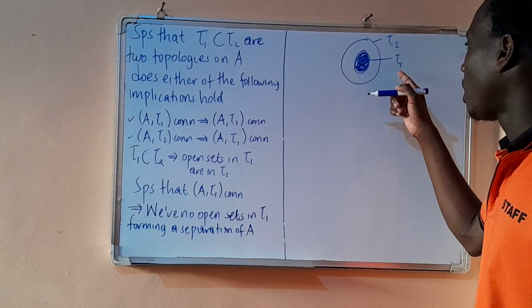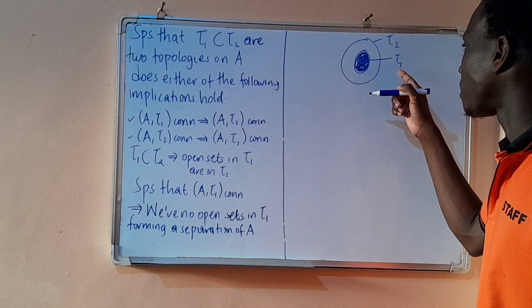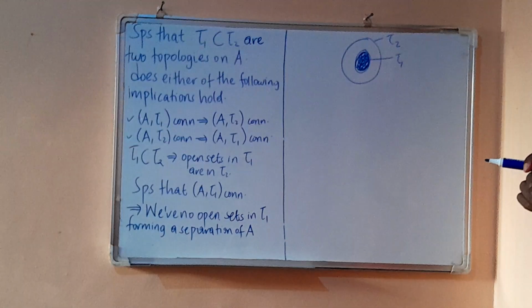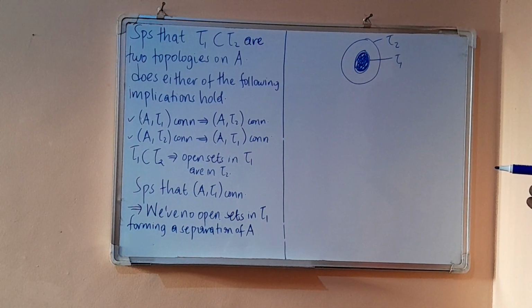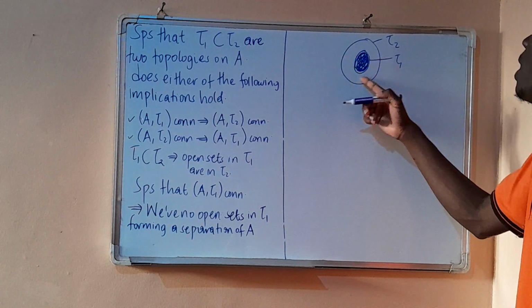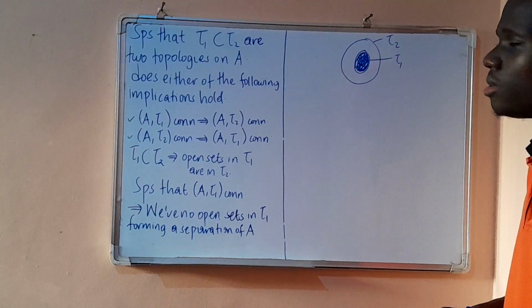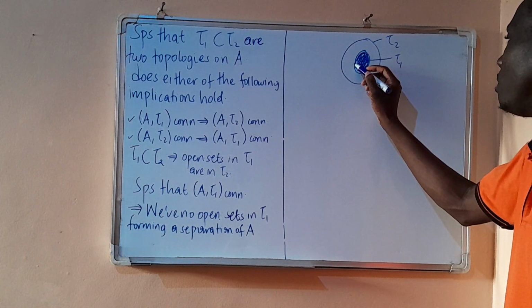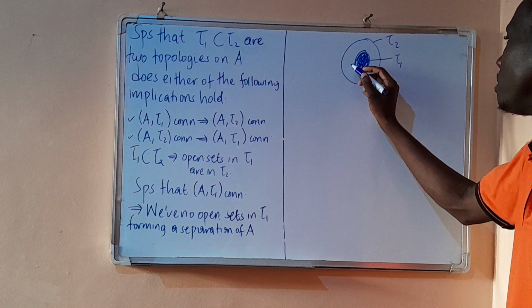Tau 1 cannot have open sets which separate A, but that does not mean we cannot find those sets in tau 2, because we can actually find one here.